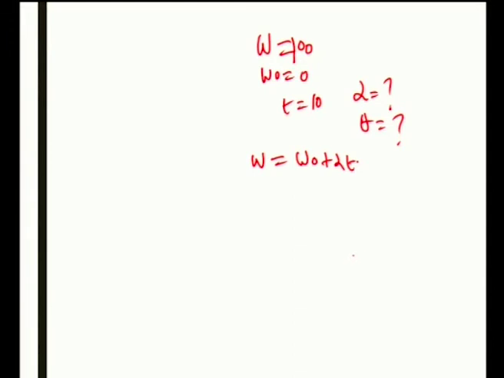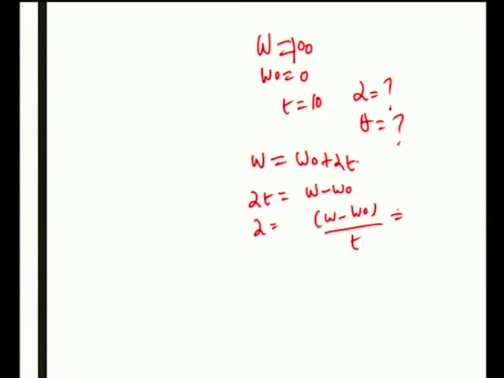Here alpha is asked. So, alpha t is equal to omega minus omega 0. So, alpha is equal to (omega minus omega 0) by t.